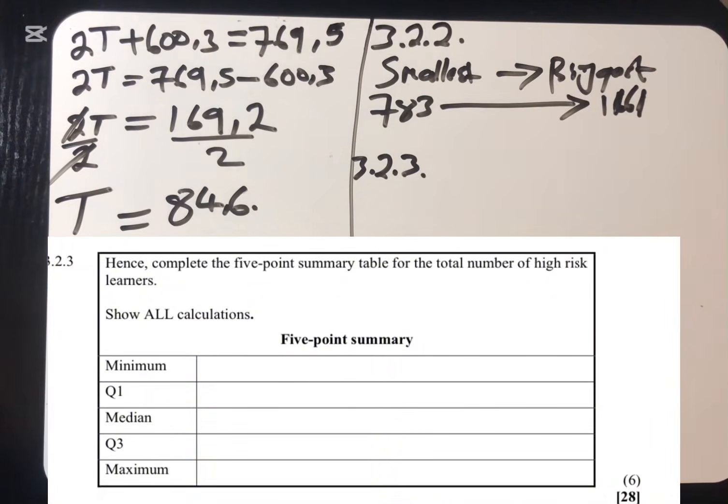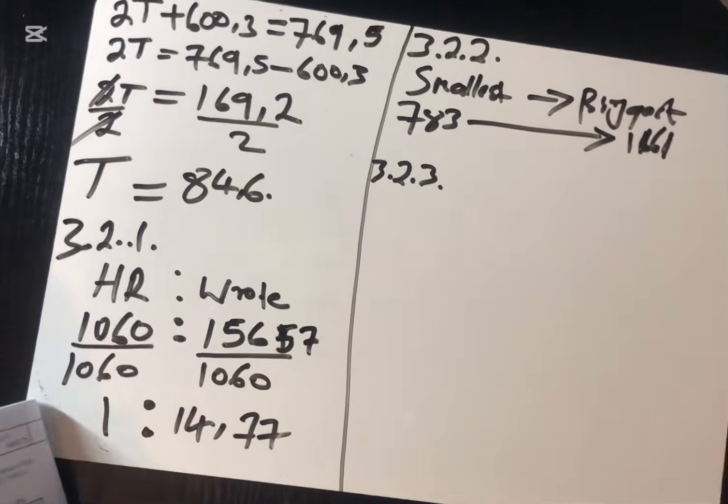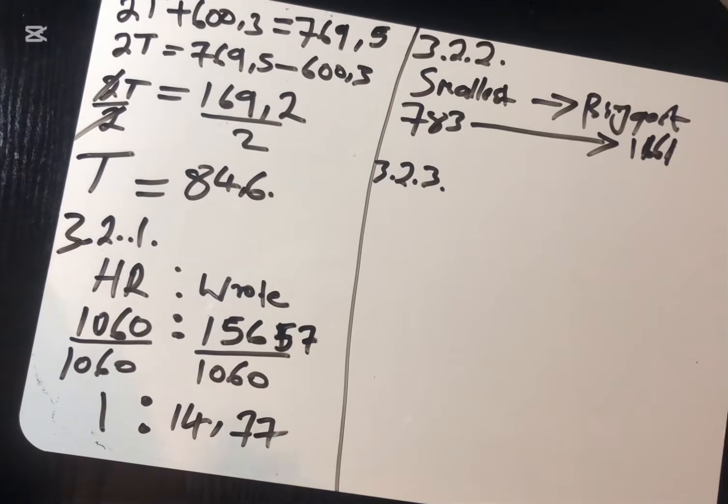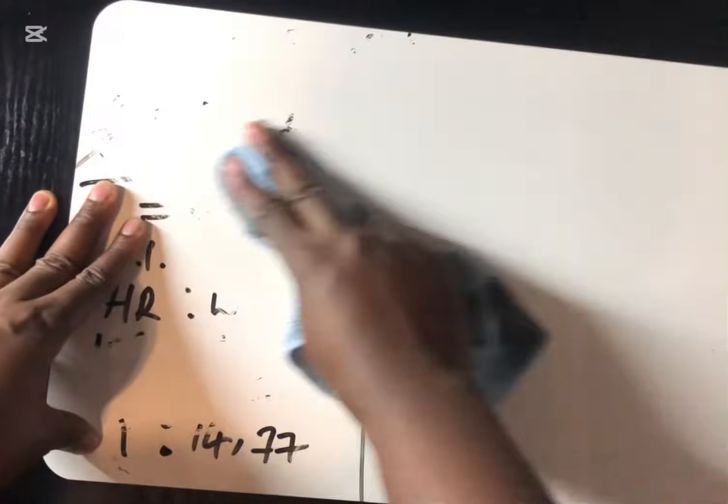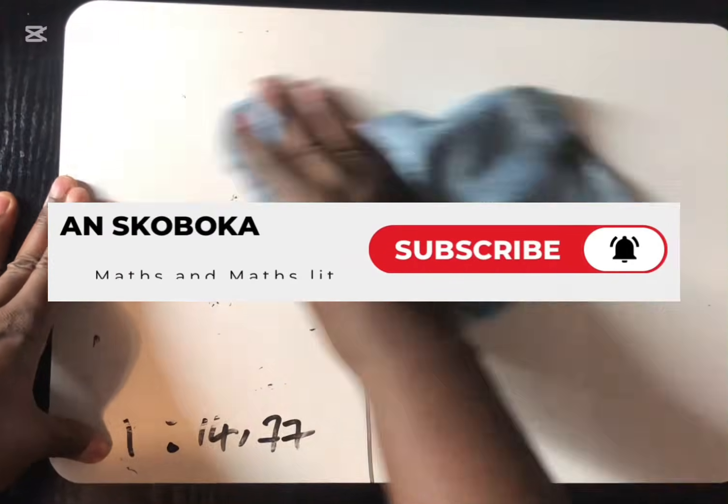3.2.3. It now says, hence, complete the 5-point summary. This question, you cannot answer it if you do not arrange correctly. So for that reason, we are forced to arrange. Let me erase everything here so that I can get enough space. I was lazy to arrange, but when I moved to the next question, I realized that it wants us to arrange. There's nothing that we can do without arranging these numbers.